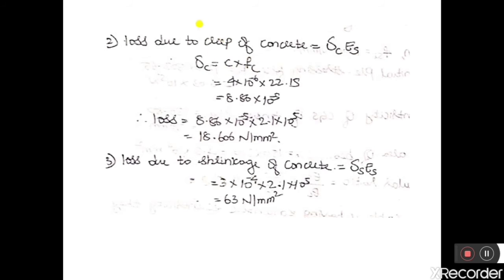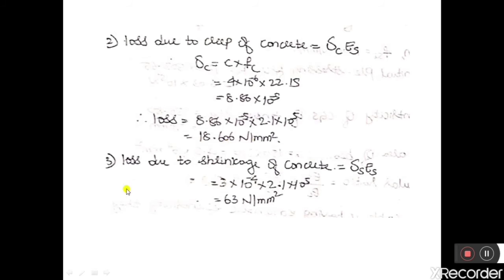It is 4 into 10 to the power of minus 6, and FC is the compressive stress in the concrete with respect to CG of the steel. Therefore, delta C is equal to 8.86 into 10 to the power of minus 5. So substituting this value in this formula, the loss due to creep of concrete is equal to 8.86 into 10 to the power of minus 5 into 2.1 into 10 to the power of 5. So 2.1 into 10 to the power 5 is Young's modulus of steel, which is given in the question. Therefore, loss due to creep of concrete is equal to 18.606 Newton per mm square.